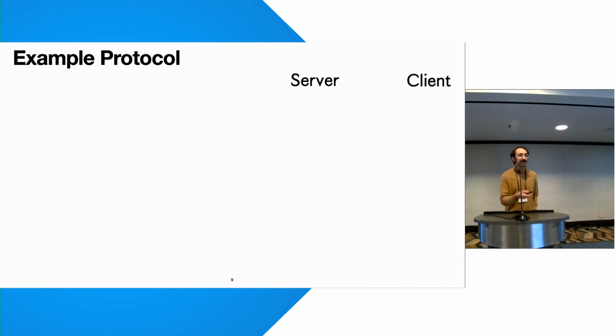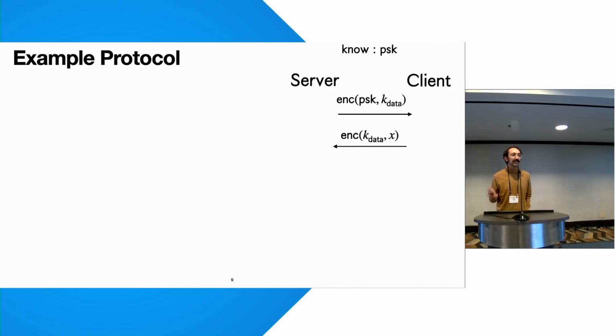So say that you have a server and a client who have a pre-shared key PSK. The server then sends the client an ephemeral key, kData, encrypted under PSK, and in return, the client encrypts some secret data X under the ephemeral key. The server can then extract out the value of X using the ephemeral key, kData.